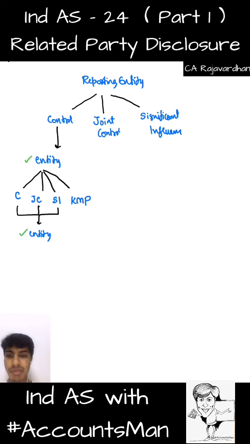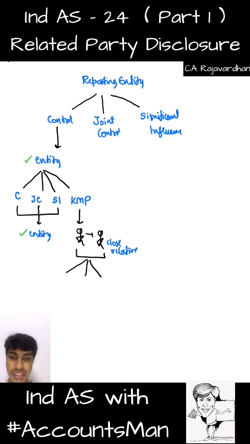With respect to key management personnel, he becomes a person. We get that? So this person, whoever stands here, and his close relative, and this person and his close relative together can have control, joint control, significant influence, and they can be KMP in one more company.